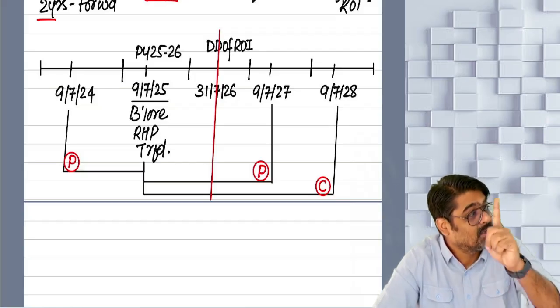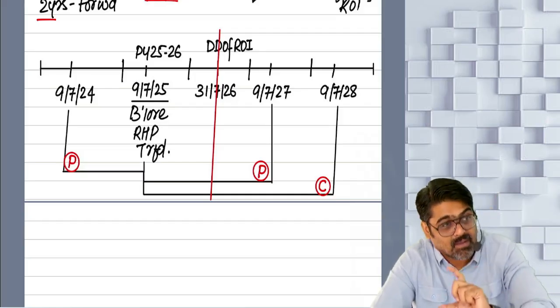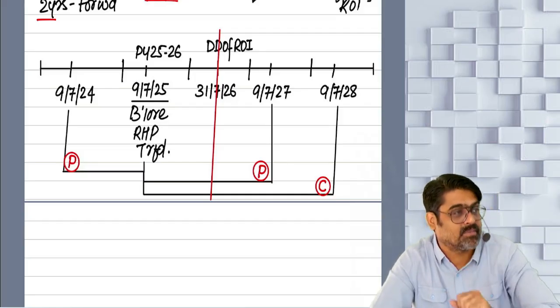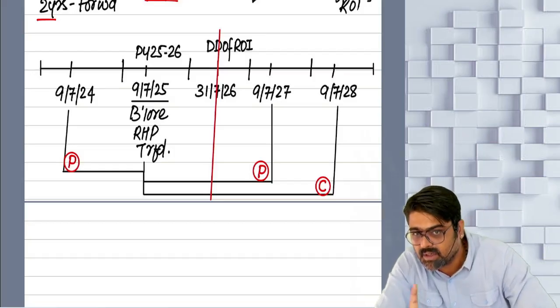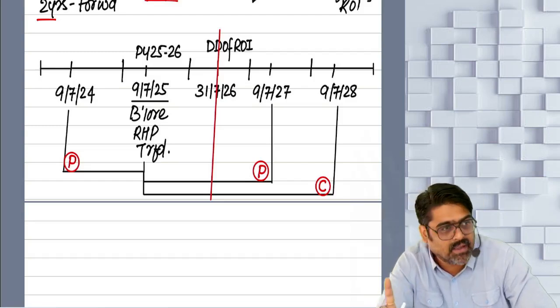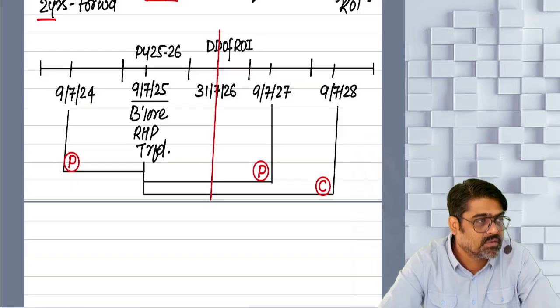Meaning previous year 28-29. In that year, the amount of unutilized balance of your CGD will also be treated as your deemed long-term capital gain. Will you remember this? Sure.